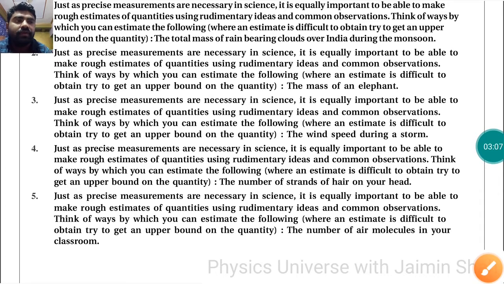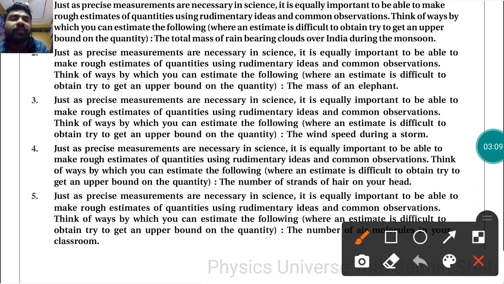So for the number of air molecules, we know that 22.4 liters is 22.4 × 10^-3 m³, and the Avogadro number is 6.023 × 10^23.